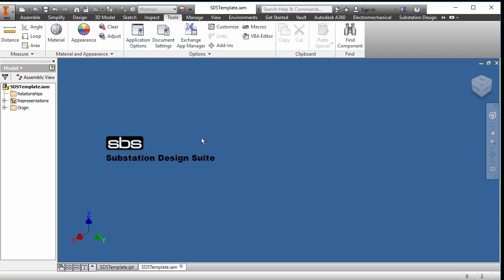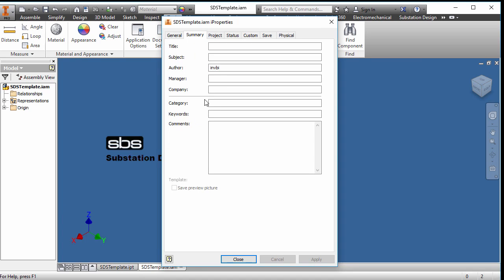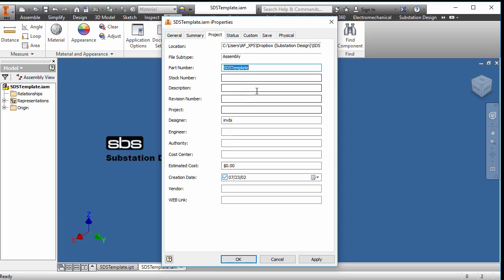One thing we should note too with both the templates, the part and the assembly template, we can add some iProperties in here. So if we're going to put iProperties in here, we may want to put company name in here, whatever your company name is, and then you have your name on every part that you make. And you would do that for both the assembly and the part. You may want to add some other information in here as well.